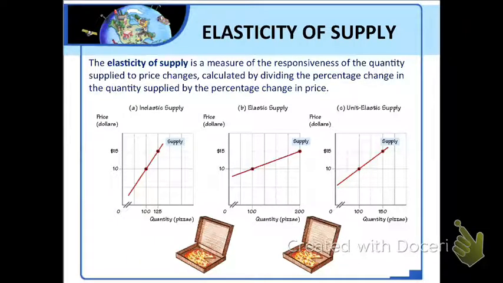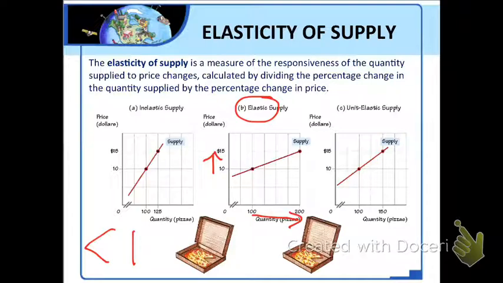Now, for many goods, the quantity supplied is so sensitive to price changes that it changes by a larger percentage than the price. In these cases, the elasticity of supply is greater than 1. And when that is true, we say that the supply is elastic. Elastic supply is illustrated in panel B. Along that supply curve, the same 50% rise in price from $10 to $15 causes the quantity supplied to rise from 100 to 200, or by 100%.